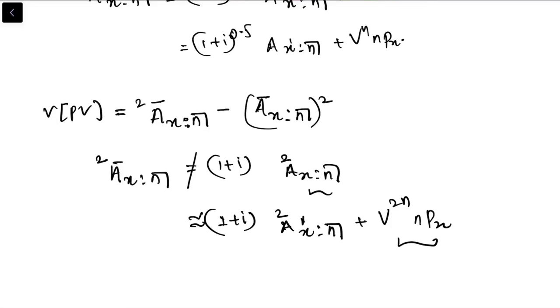So this is how you can derive the expectation of the present value and variance of the present value for endowment assurance. And in the next video we'll talk about the deferred assurance.